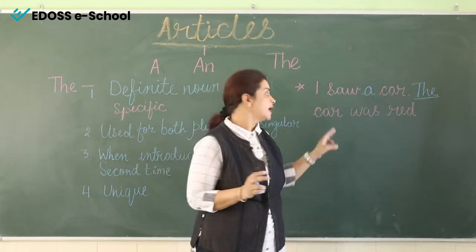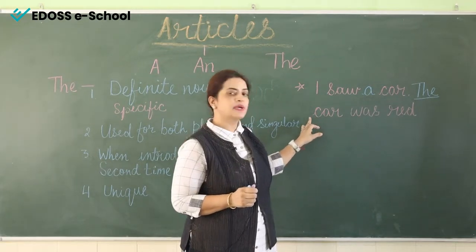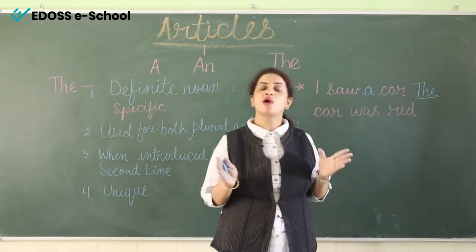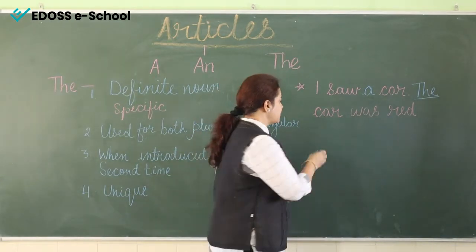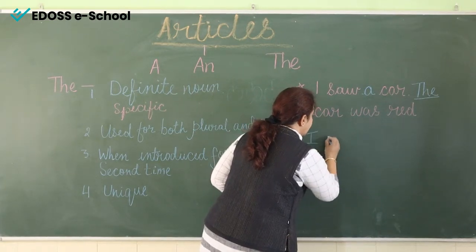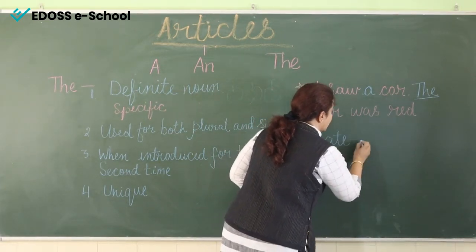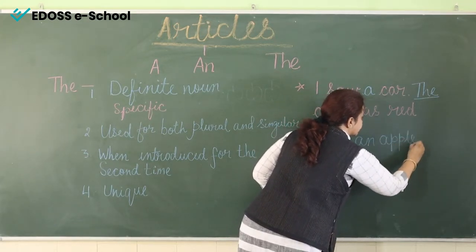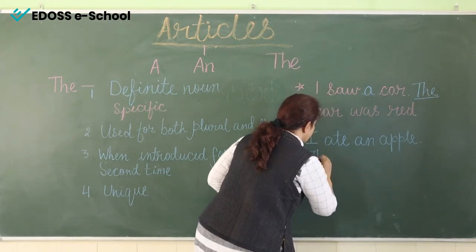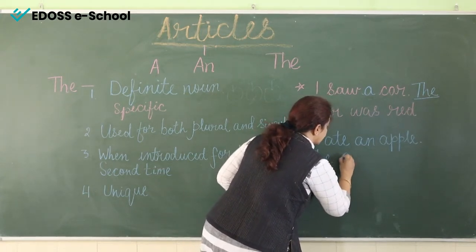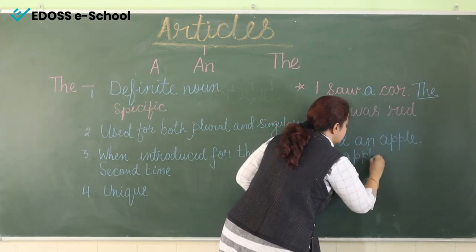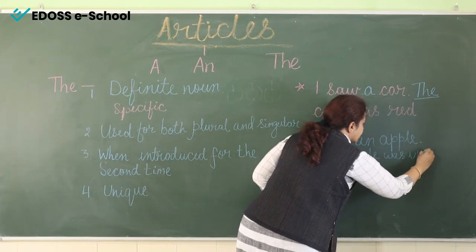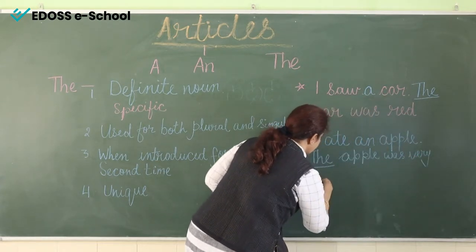We say "thuh" when the word after it begins with a consonant sound. If the word begins with a vowel sound, we say "thee". For example, I ate an apple. The apple was very sweet.